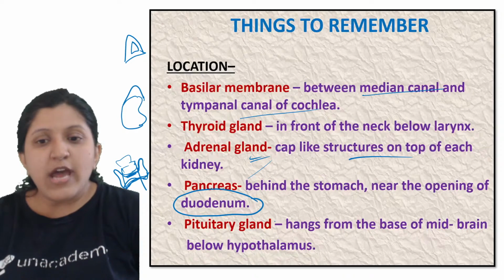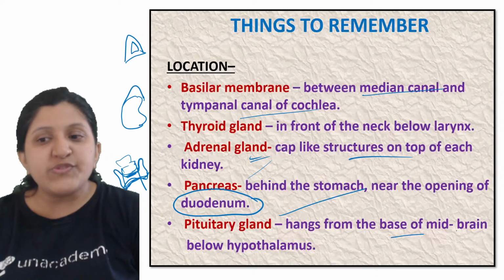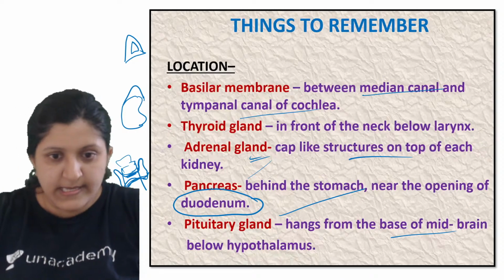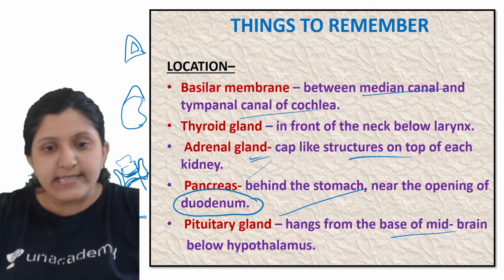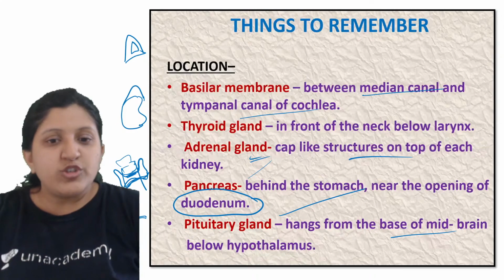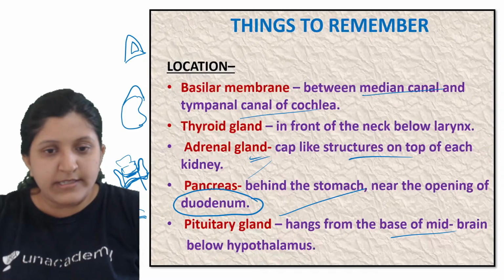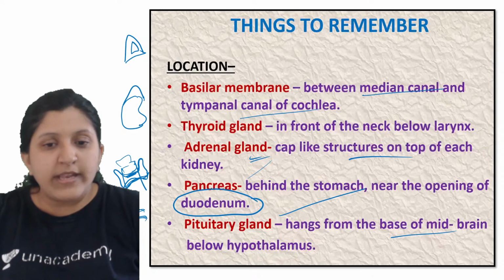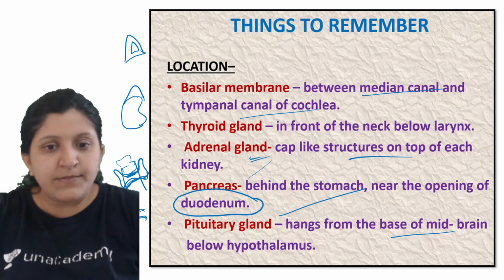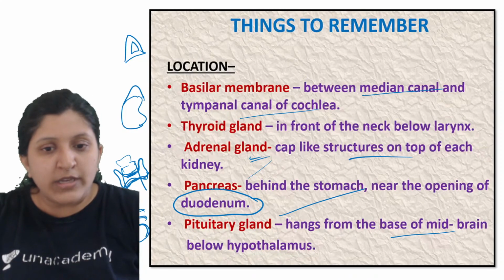All right, so now the pituitary gland. This hangs from the base of the midbrain below the hypothalamus. So let's say this is the midbrain part. There is a hypothalamus, and the thalamus is there. This one is the hypothalamus. Hanging from the hypothalamus you can find the pituitary gland.